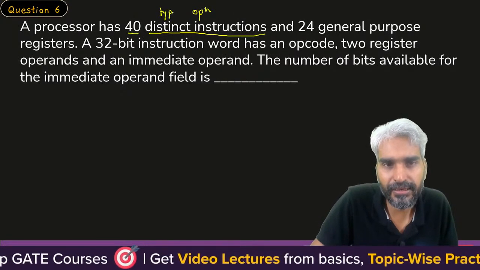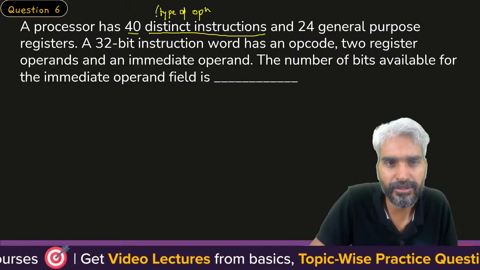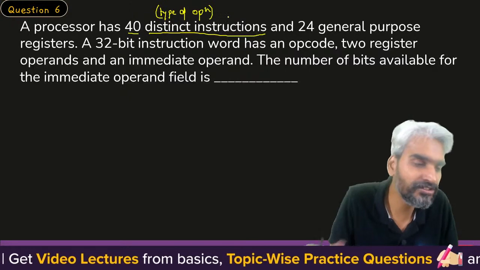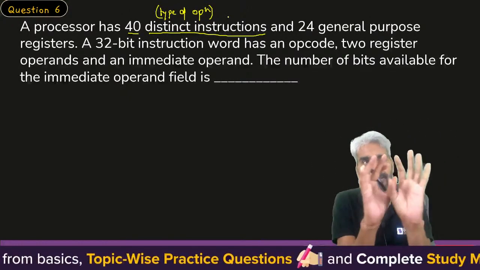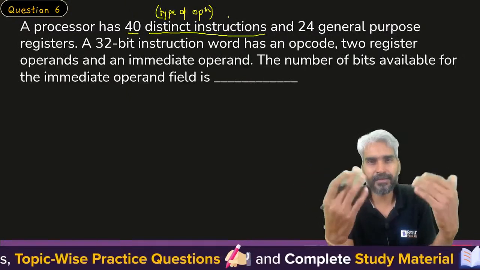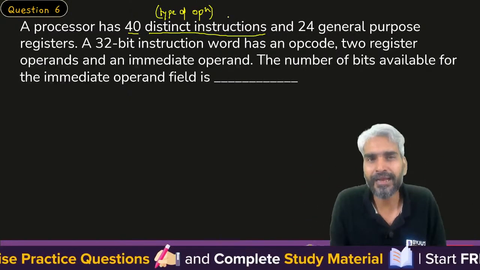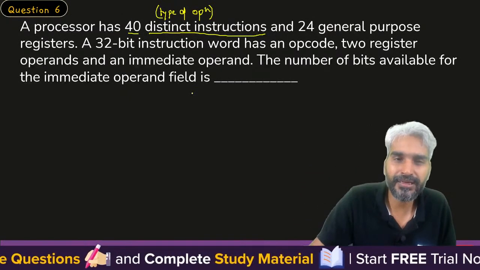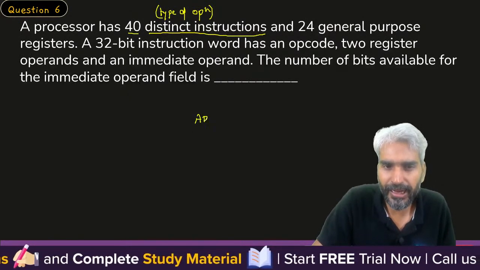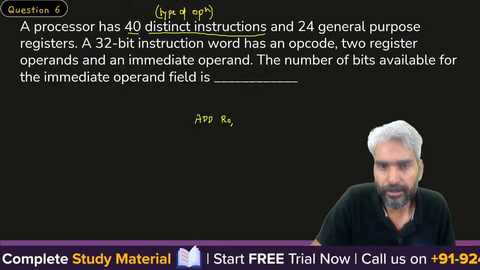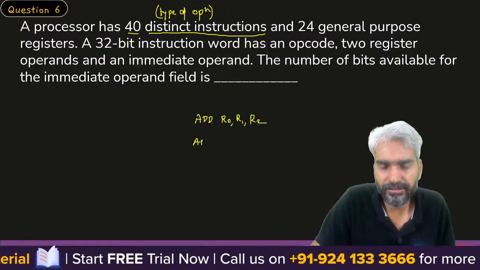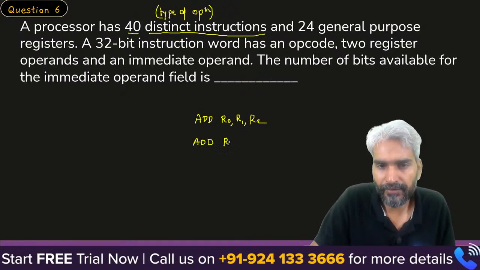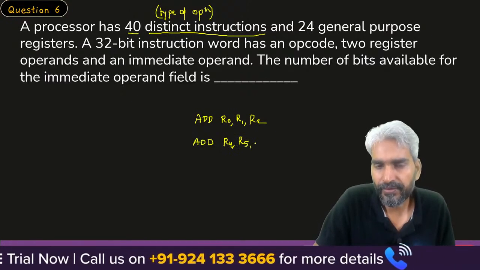Basically, that's the one confusion which students will generally have. Whenever we say instruction, they think of the instructions present in the original high level language program, or they may think that this is one instruction, add R0, R1, R2, and another instruction is add R4, R5, R6.